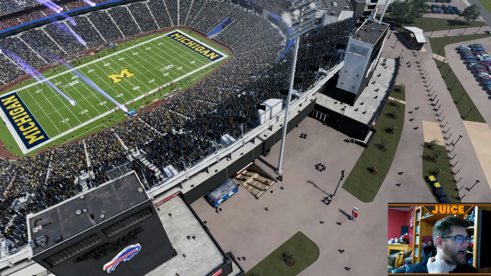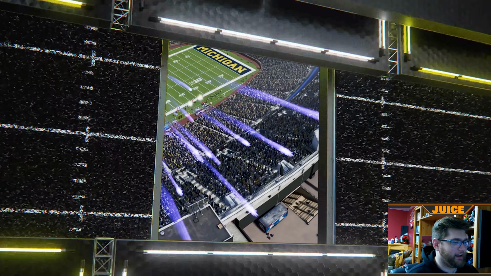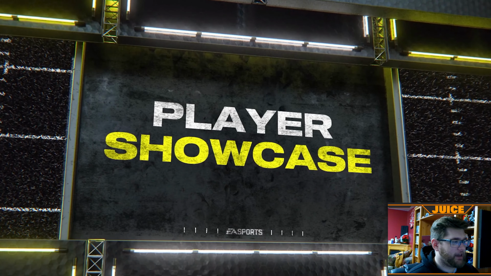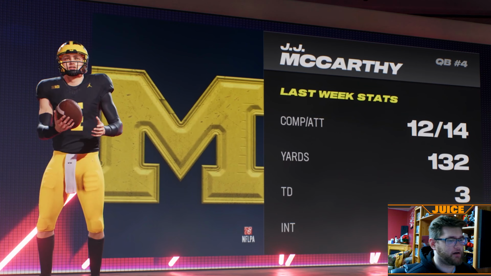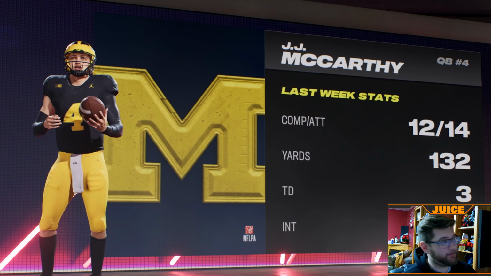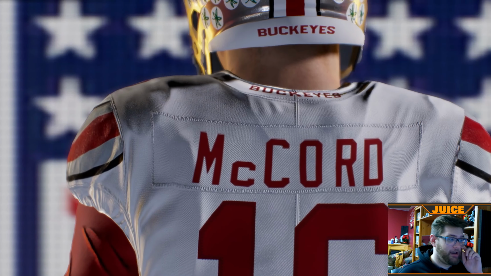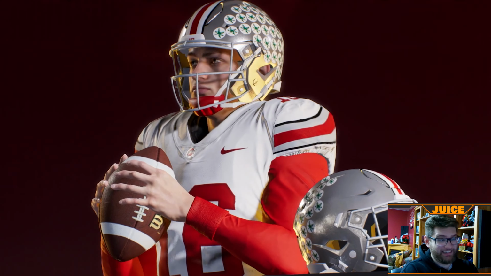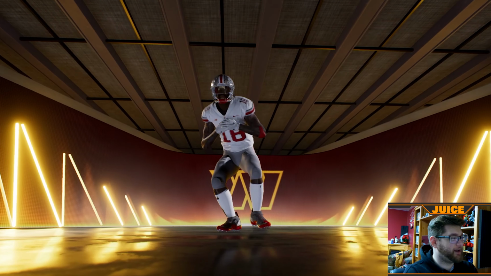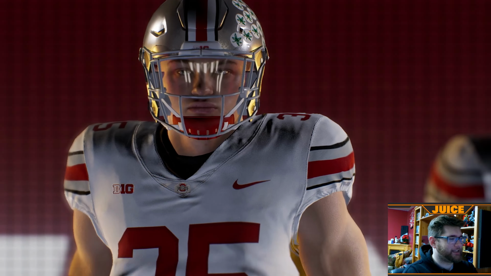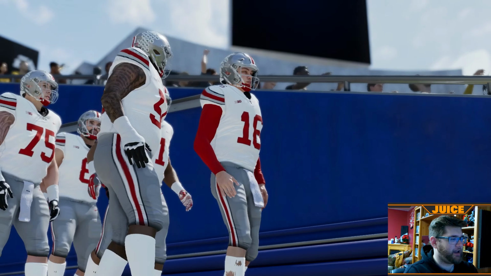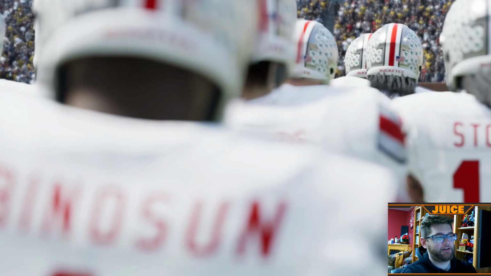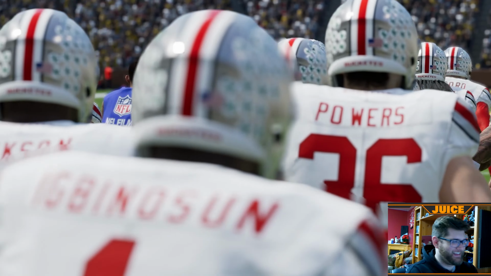There it is, and the big house is rocking here in Ann Arbor, Michigan. J.J. McCarthy, 132 yards, 3 touchdowns in the last game. All right, he's a little bit of a whatever quarterback. I'm not going to say my piece. There he is, Maserati Marv. Good defense there for the Buckeyes. If you didn't know, if you couldn't tell, I'm a Buckeye fan.